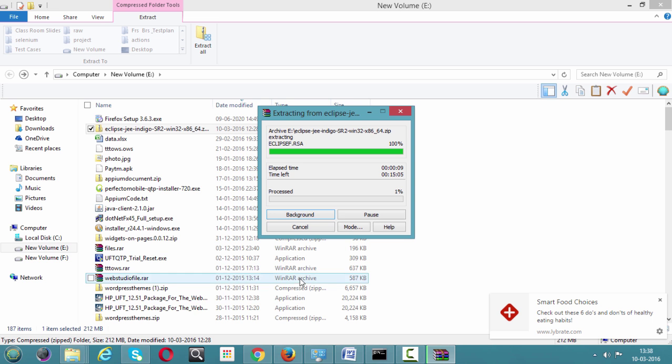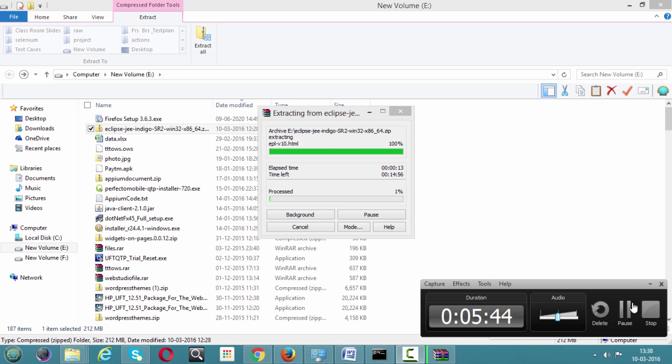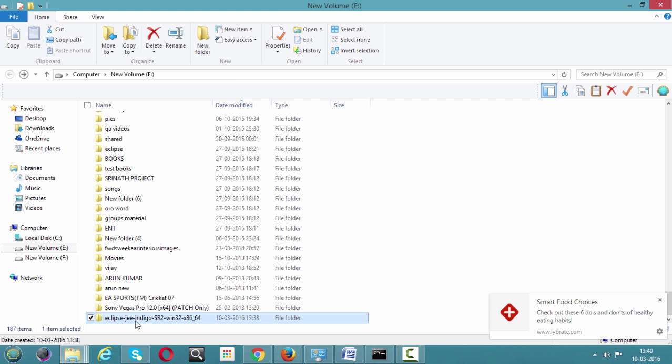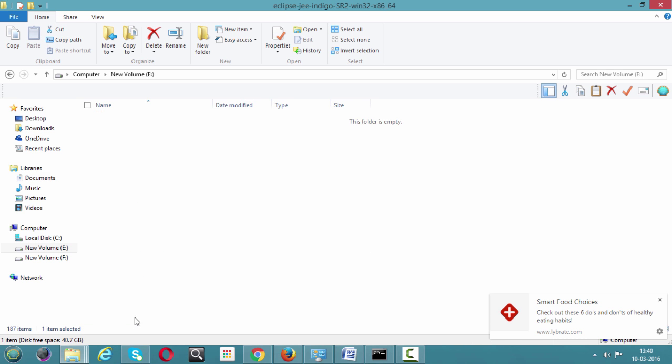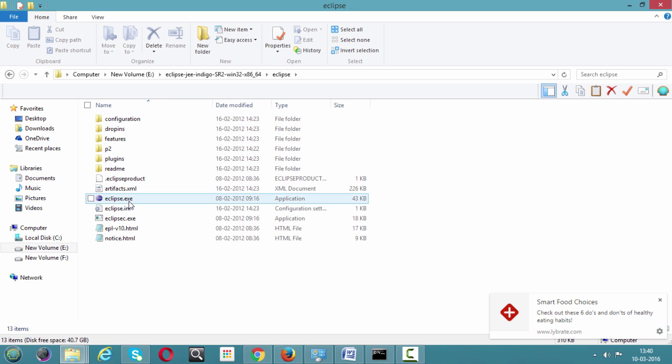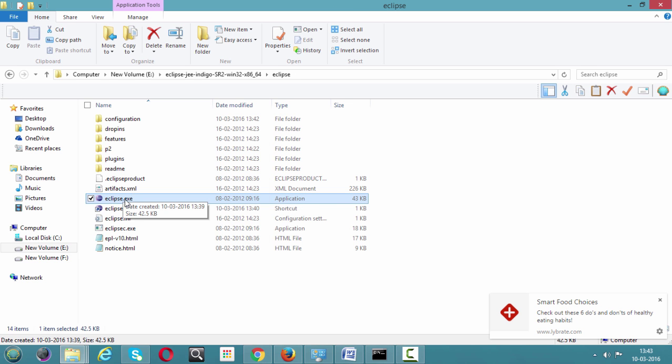Let's wait for a while. So we have a file after unzip. Just open this folder. Here we have an Eclipse folder. In that, something called eclipse.exe, right? This is what literally I need to use to open my Eclipse editor. Just double click on that eclipse.exe.